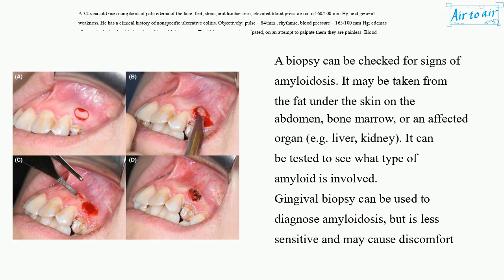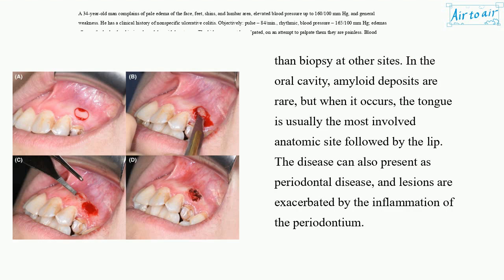Gingival biopsy can be used to diagnose amyloidosis, but is less sensitive and may cause more discomfort than biopsy at other sites. In the oral cavity, amyloid deposits are rare. But when it occurs, the tongue is usually the most involved anatomic site, followed by the lip. The disease can also present as periodontal disease, and lesions are exacerbated by the inflammation of the periodontium.